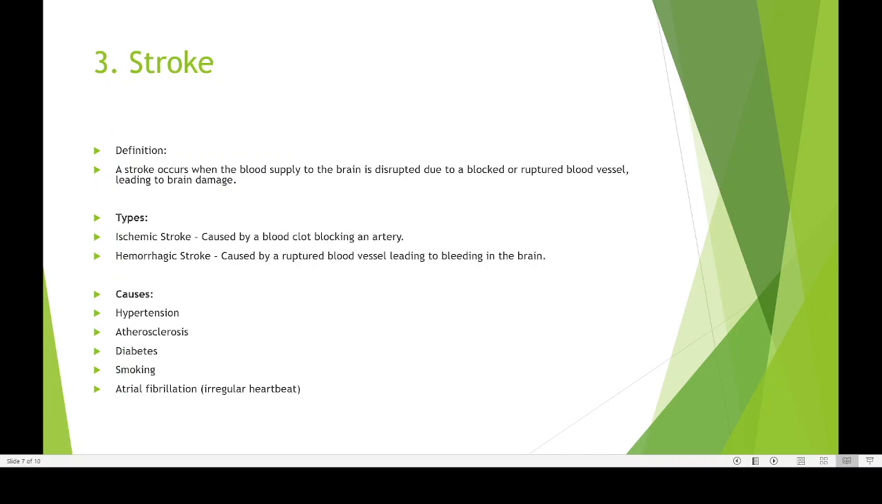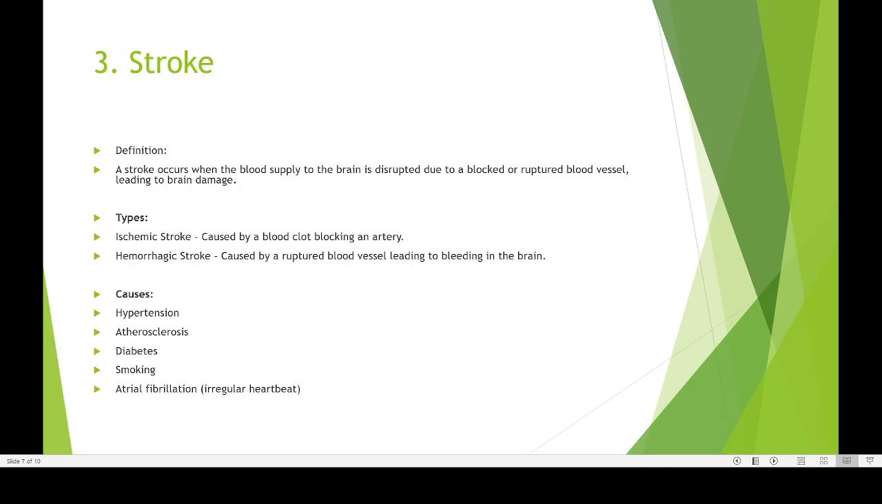Now the third disease is known as a stroke. Stroke occurs when blood supply to the brain is disrupted due to a blocked or ruptured blood vessel. That is, one part of the blood vessel that is supplying blood to your brain is not working. It is not pumping blood to that part of the brain, and that part of the brain is getting dead. When a part of the brain is getting dead, that is known as a stroke.